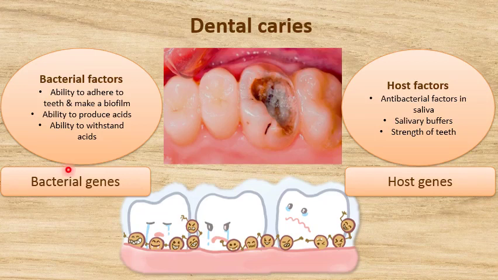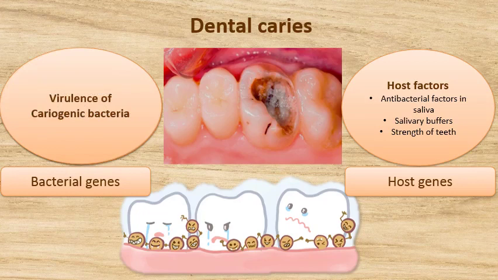If bacterial genes can enhance these characteristics of a bacterium, the virulence of that bacterium will increase. And if somebody is harboring such a bacterium in his oral cavity, he will very easily develop dental caries.